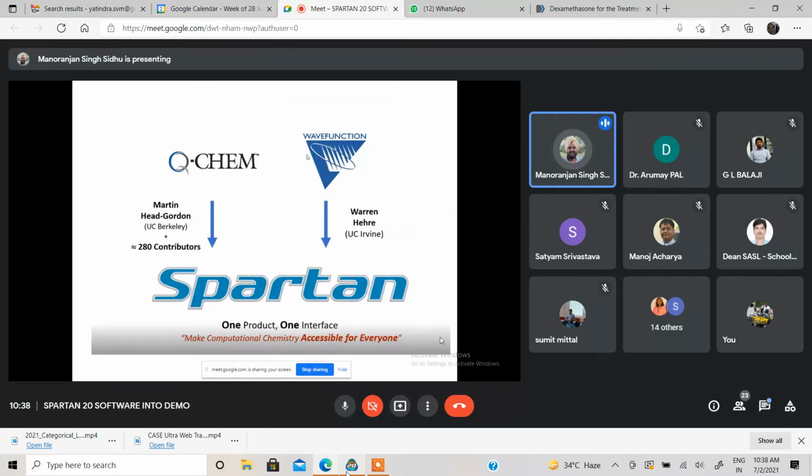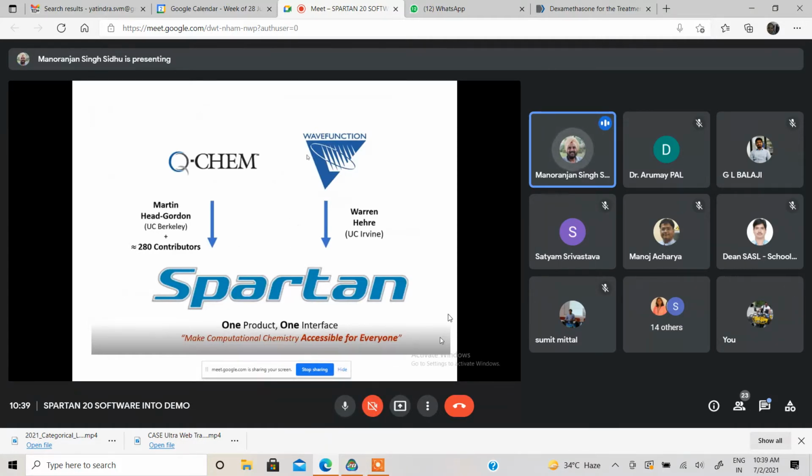Spartan is more tuned so that any chemist, not just a person well versed in quantum chemistry, can use it, because quantum chemistry is used by other chemists also, like those working on natural molecules and organic synthesis.